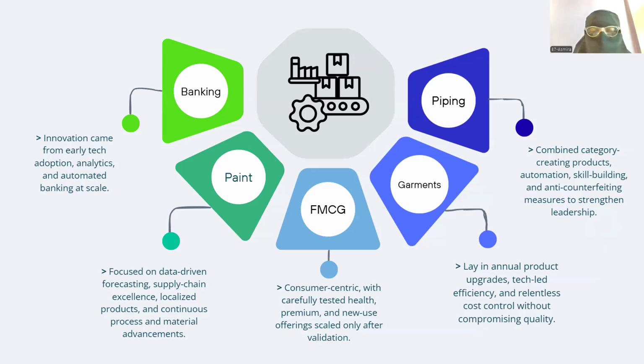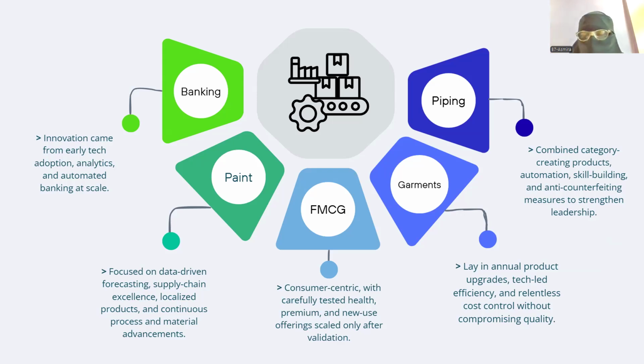In this slide, we can see innovation in different sectors. First, we have banking. They focused on efficiency and risk control. For example, HDFC Bank focused on digital technology to improve its customer service. Then we have the paint sector. They focused on forecasting and improving the supply chain. Then we have FMCG firms. They focused on understanding consumers deeply. New products were tested and scaled only after success. For example, Marico introduced Saffola after customer validation.